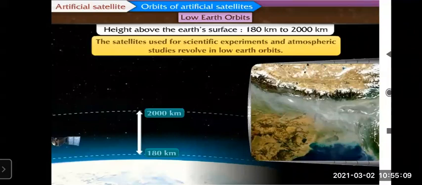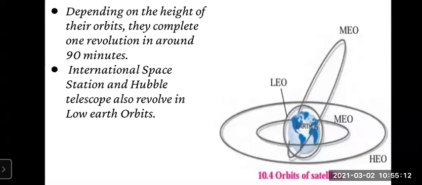And depending on the height of their orbit, they complete one revolution in around 90 minutes. So this is the difference here. Low Earth orbit requires only 90 minutes to complete one revolution. Just we have seen about high Earth orbit: it requires near about 24 hours to complete one revolution. Medium Earth orbit requires 2 to 24 hours, and low Earth orbit requires only 90 minutes to complete one revolution.